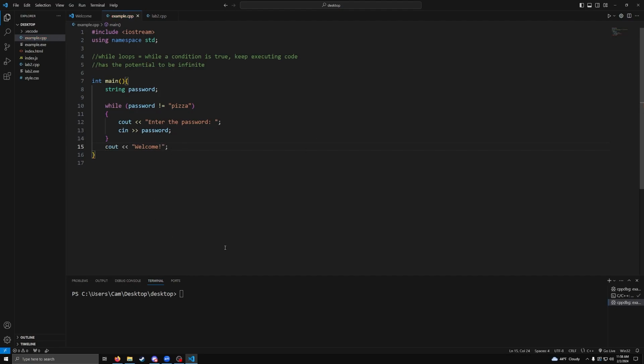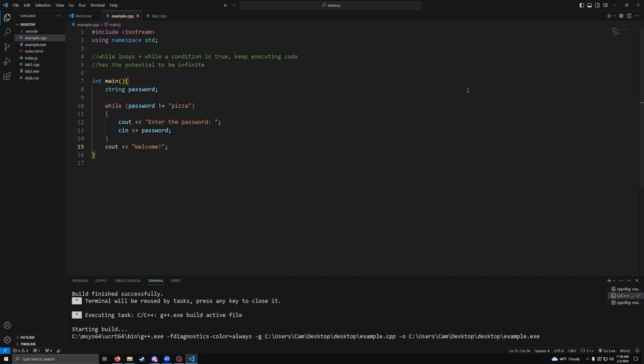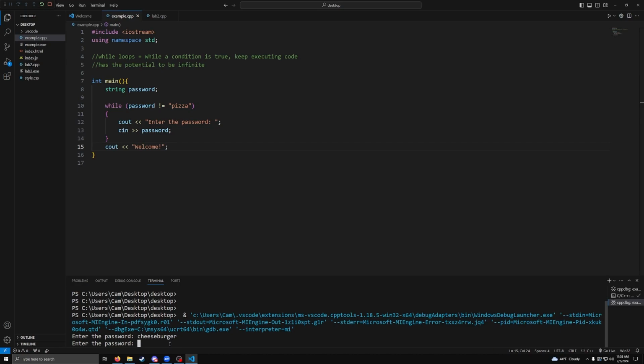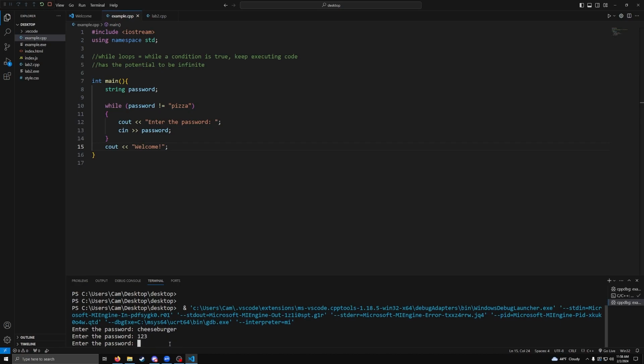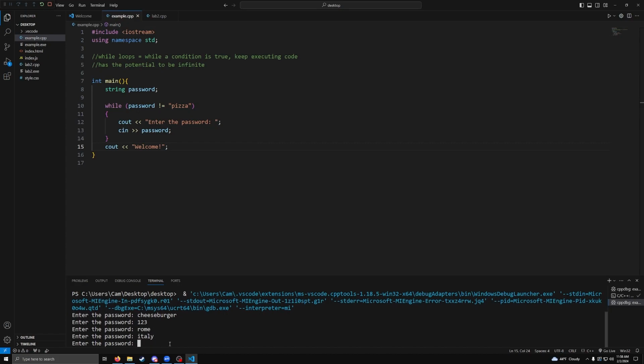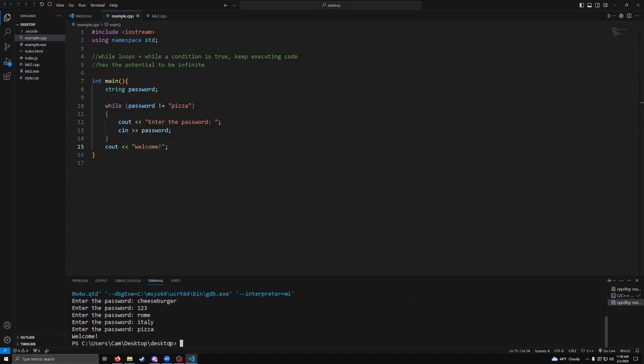All right, let's run this code and let's see what happens. Enter the password, cheeseburger. Enter the password. I don't know. 1, 2, 3. Rome, Italy. I'm getting warmer, I think. Pizza. Welcome. So yeah, basically what this does is check if a condition is true, then run this piece of code over and over until it's not true.